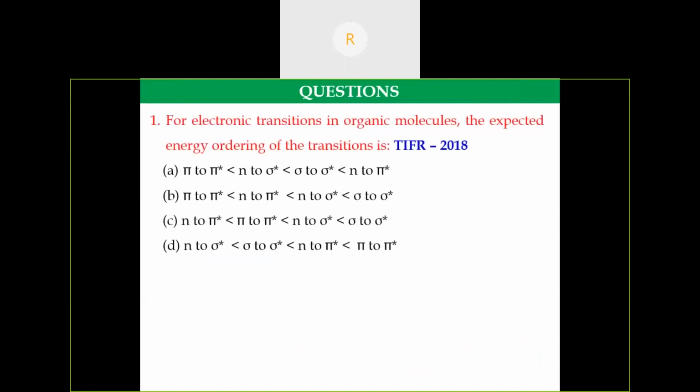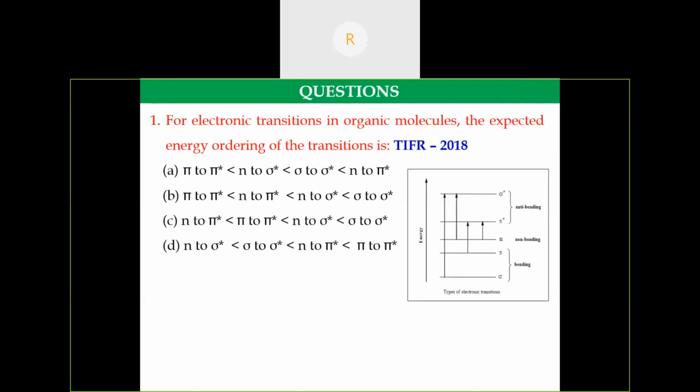Now I am going to discuss questions from competitive examinations. This question was asked in TIFR, Tata Institute of Fundamental Research, in 2018. For electronic transitions in organic molecules, what is the expected energy ordering of the transitions? They have given 4 options. We know the energy required for the sigma to sigma star transition is higher, so options A and D can be easily eliminated. Comparing B and C, the n to pi star transition requires less energy. Hence, the answer is C.